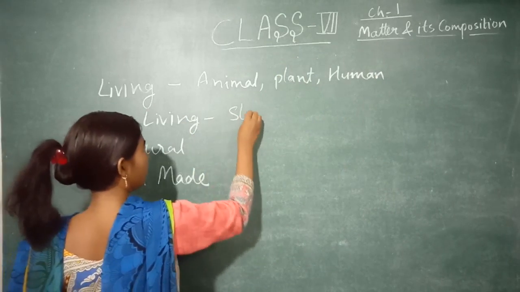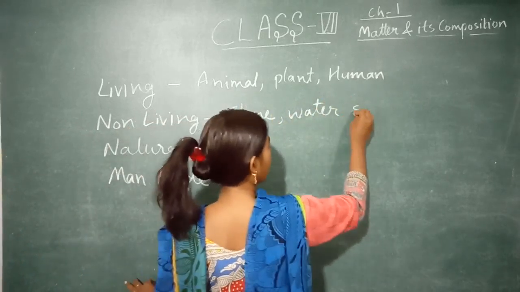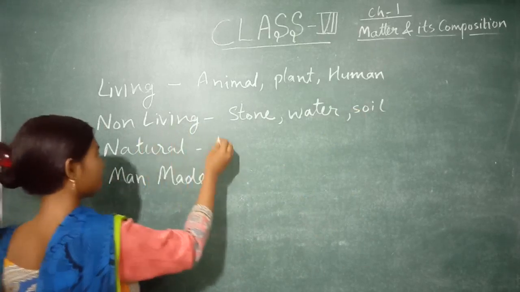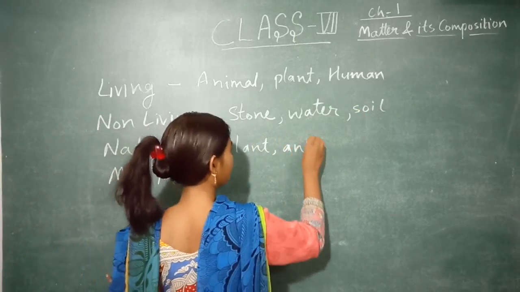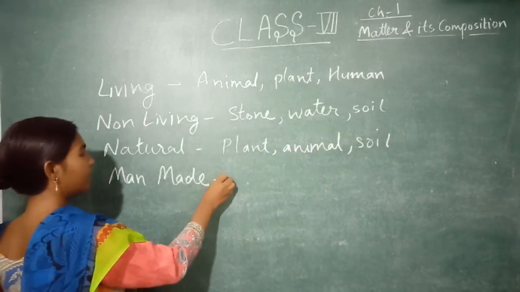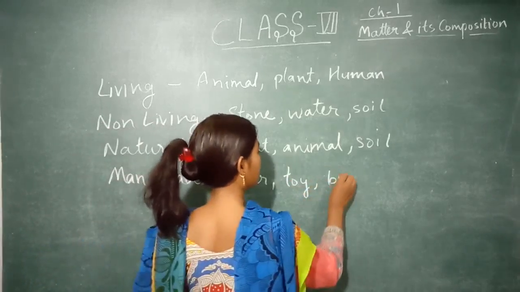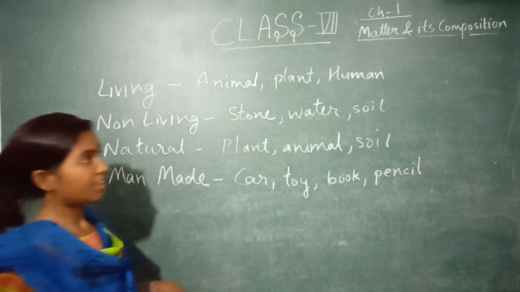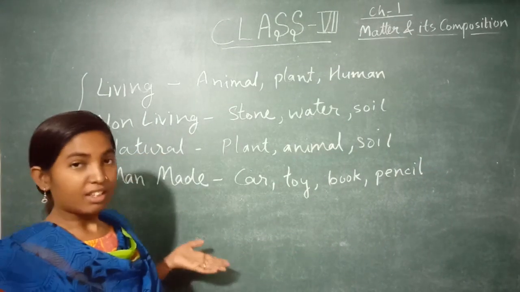Non-living things: stone, water, soil. These are non-living things. Natural: plant, animal, soil, and many more. And man-made: car, toy, book, pencil. These things are man-made. So all kinds of things, whether living, non-living, natural, man-made, all these things are